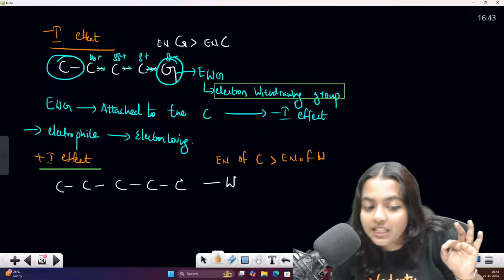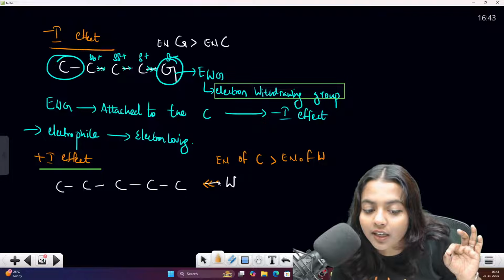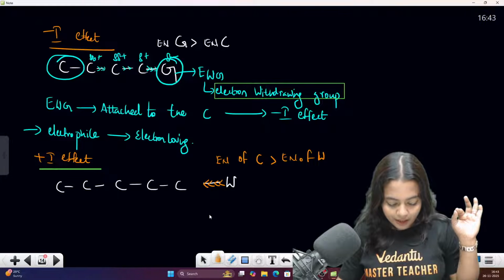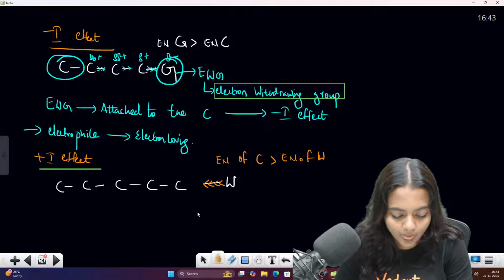Right? So which means when the electronegativity of this carbon is greater, who will take this bond? The carbon will take it. Am I correct, my dear students? Correct or right or wrong? Please do put in the chat box whether it is right or not.